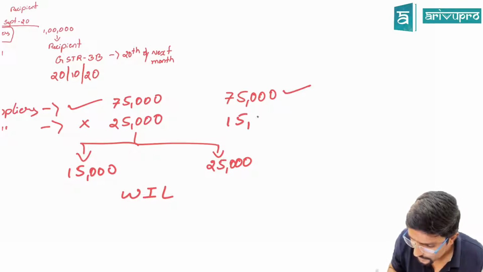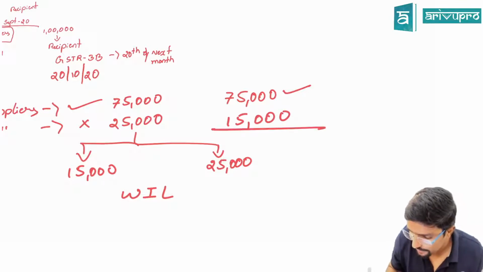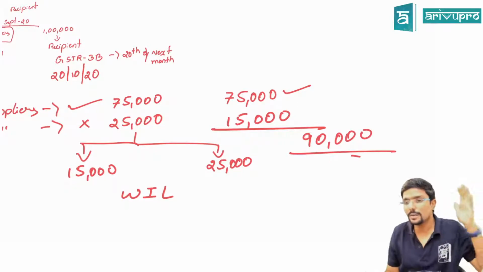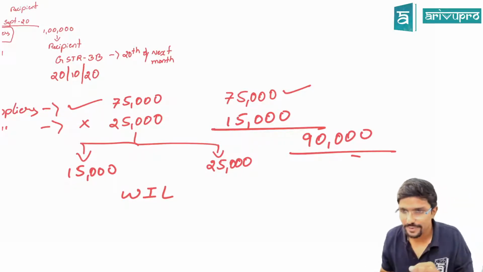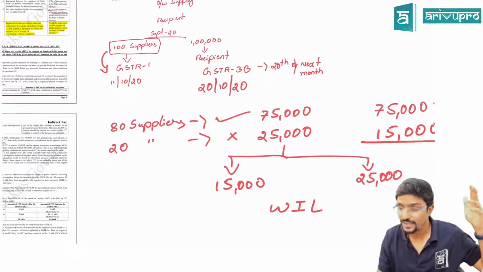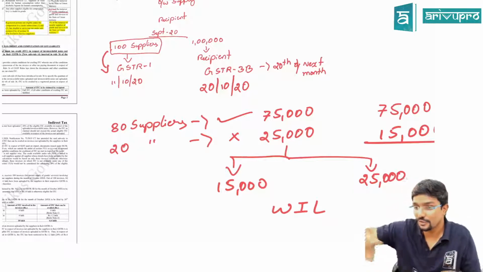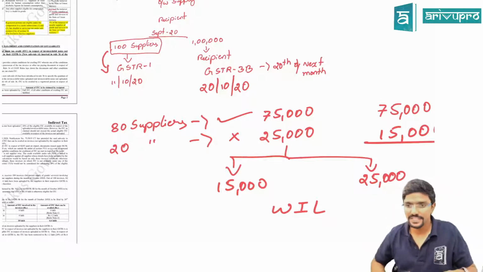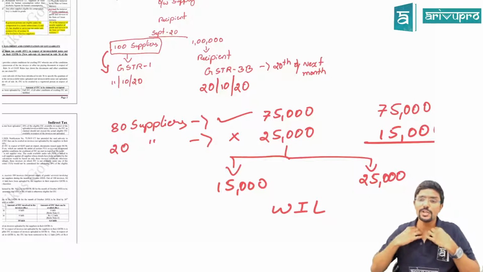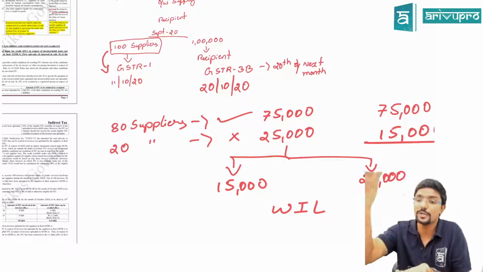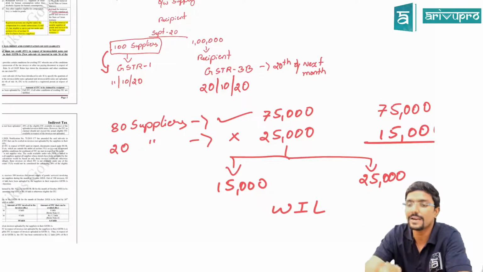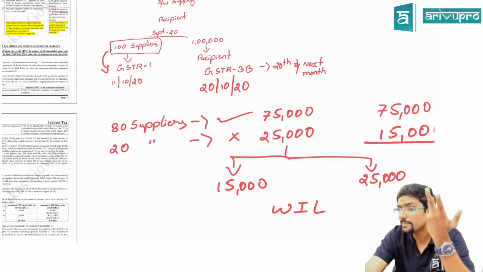Only 15,000. So totally for September, how much credit can you claim, guys? 90,000. And what about the balance 10,000? You can claim it provided these 20 suppliers file their GSTR 1 and upload the invoices which they have issued for you. In GSTR 1, every supplier should give the full information with respect to whatever supplies they have made to other people and what tax they have collected from the recipients. If they have not given the information, then the recipient cannot claim full credit.